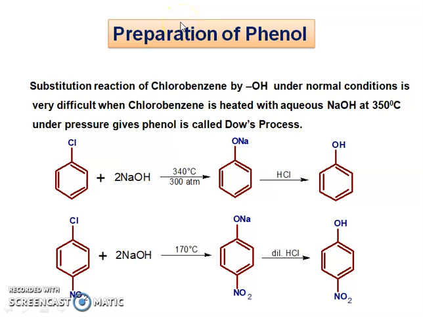The next point we see is the preparation of phenol.